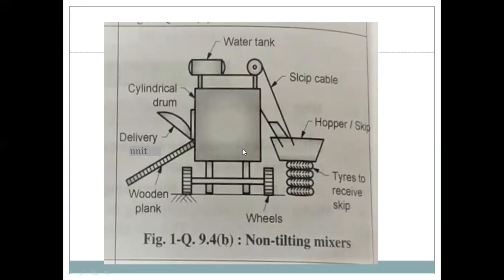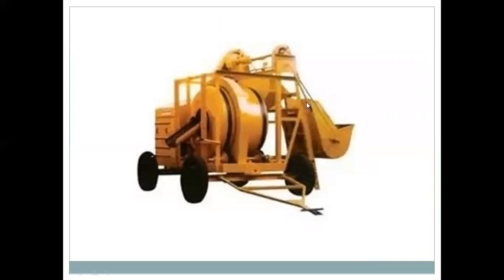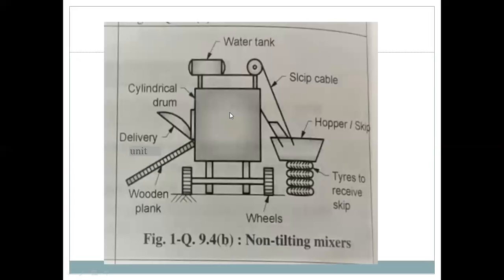It is a non-tilting type mixer, that is, in this the drum is not tilted. The drum can be rotated, but it cannot be tilted. Like this, it is the image which shows the hopper, and this is the drum. The drum can be rotated along its axis, but it cannot be tilted. The drum is fixed at the position. So therefore it is known as the non-tilting type mixer.